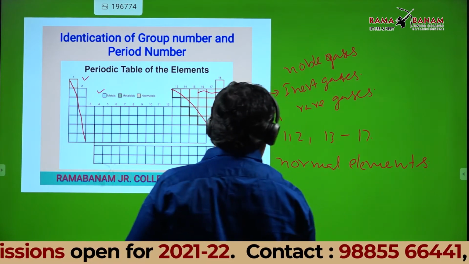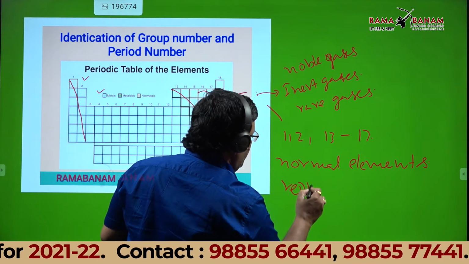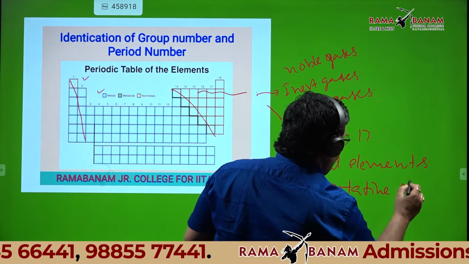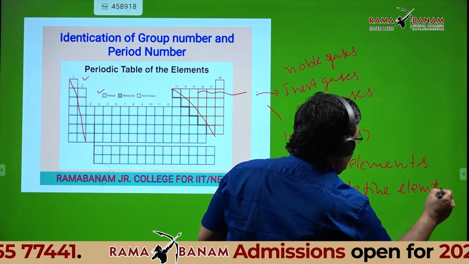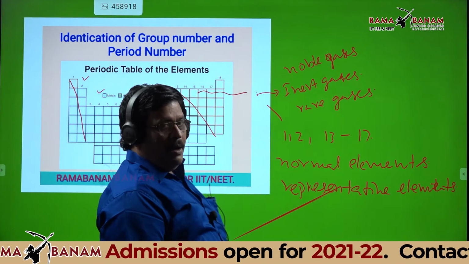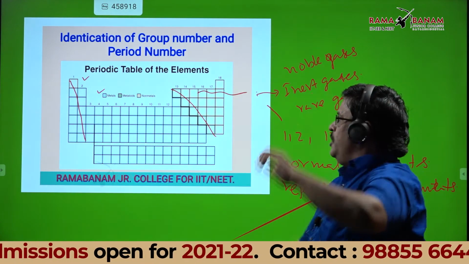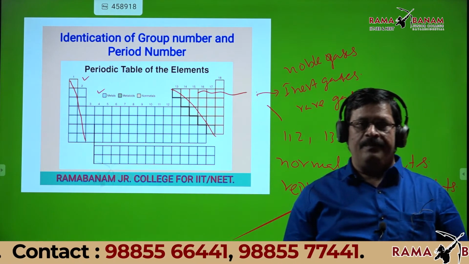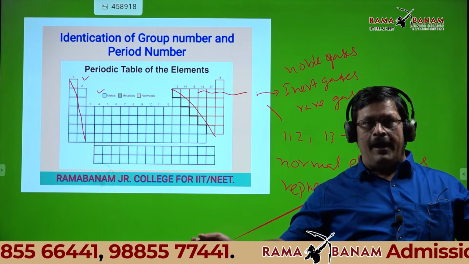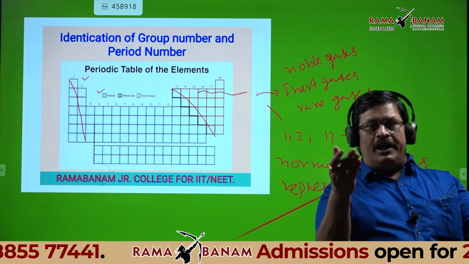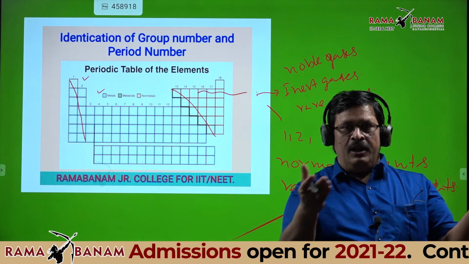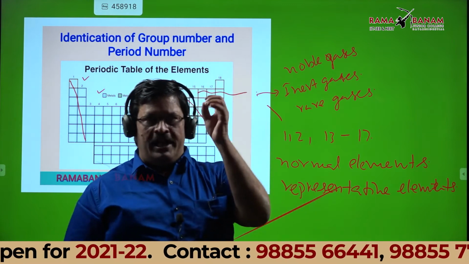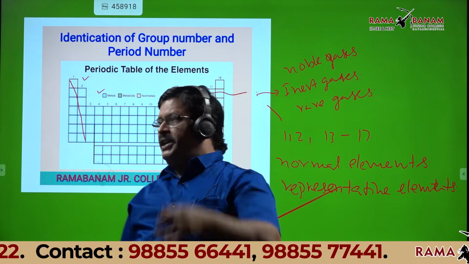These are also called representative elements. Okay? One more time, look at the board, students. Column 1, column 2, column 13 to 17. Forget about 3 to 12. Forget about 18, we already discussed it. Columns 1, 2 and 13 to 17 are called normal elements and representative elements.